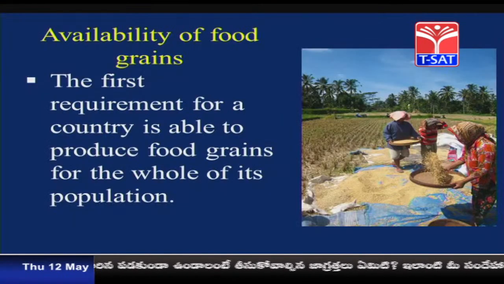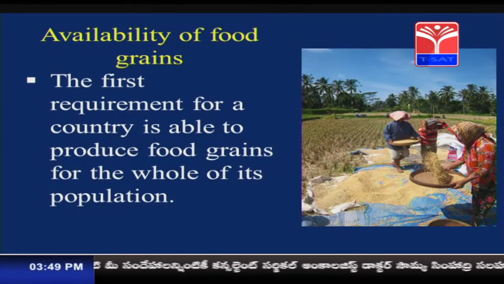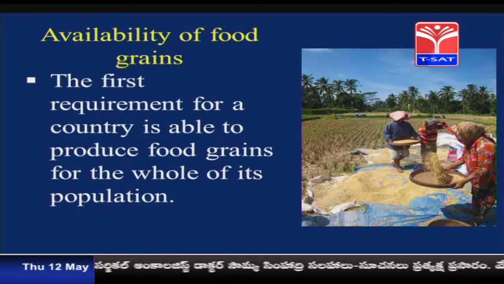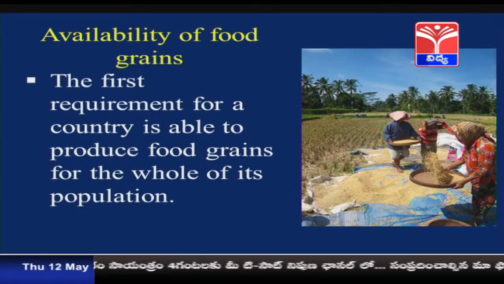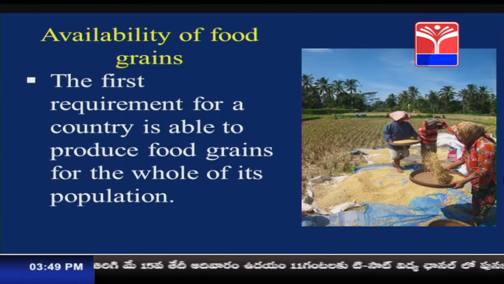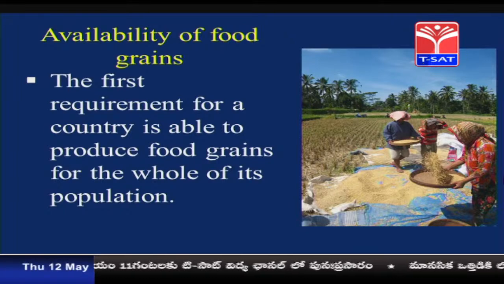How much food availability is there in the country? Let us understand. Availability of food grains. The first requirement to provide food security is food availability, means food in the country. How much food is there in the country? That needs to be analyzed first. The first requirement is that a country is able to produce food grains for the whole of its population. There should be food availability, only then food security is possible.